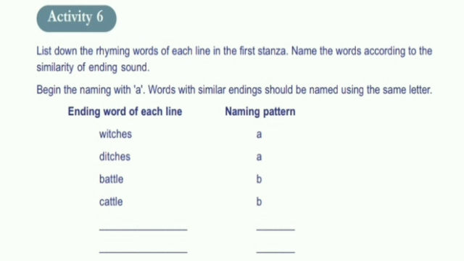Now, list down the rhyming words of each line in the first stanza. Name the words according to the similarity of ending sound. Begin the naming with A. Words with similar endings should be named using the same letter. So see here, witches and ditches are rhyming words and they have the naming pattern A, and battle and cattle are also rhyming words with naming pattern B. So the rhyme scheme of this stanza is A, B.